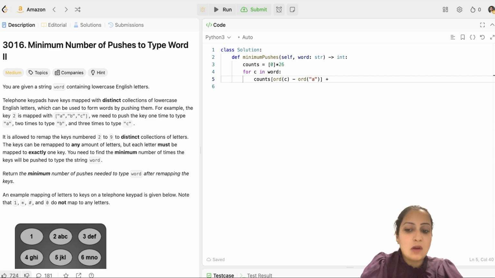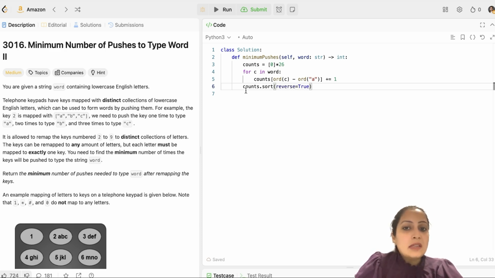And I'll increment this count by 1 whenever I encounter them in the word given to me. And once I have updated my counts array, I can sort them in descending order. So how do you sort the counts array in descending order? You just write reverse equal to true.